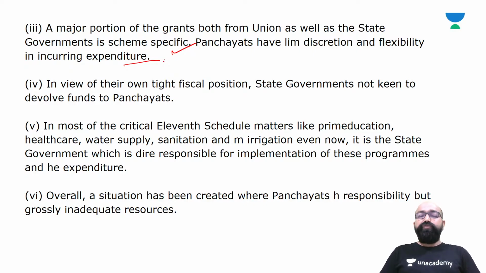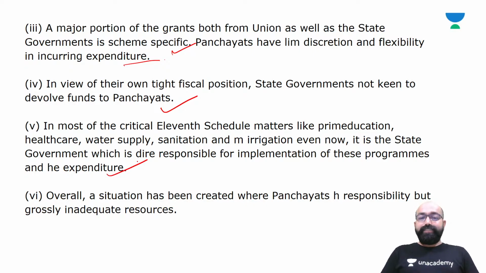In view of their own tight fiscal position, state governments are not keen to devolve funds to panchayats. And in most of the critical 11th Schedule matters like primary education, healthcare, water supply, sanitation, and irrigation, it is the state government which is directly responsible for implementation of these programs and the expenditure.